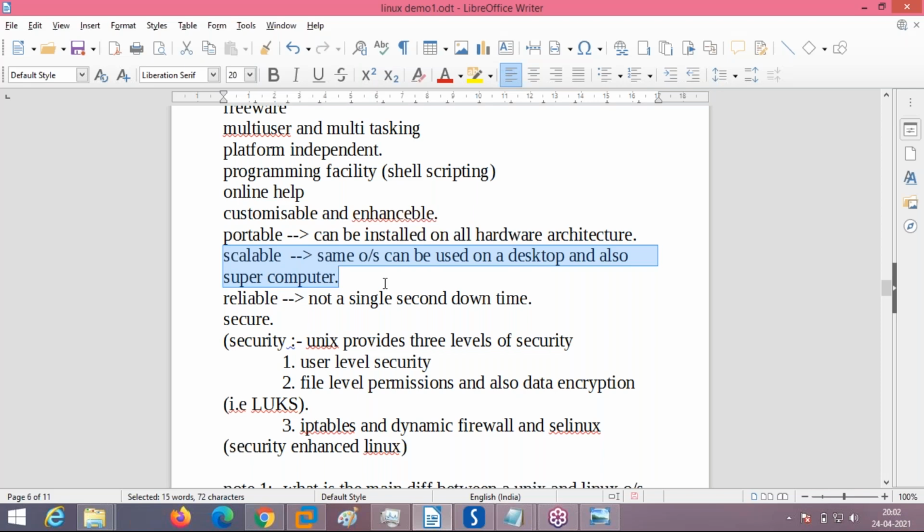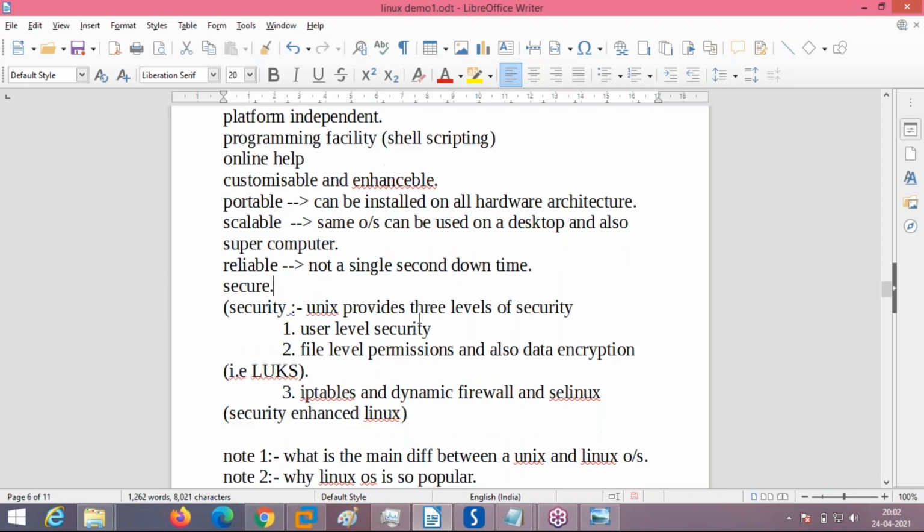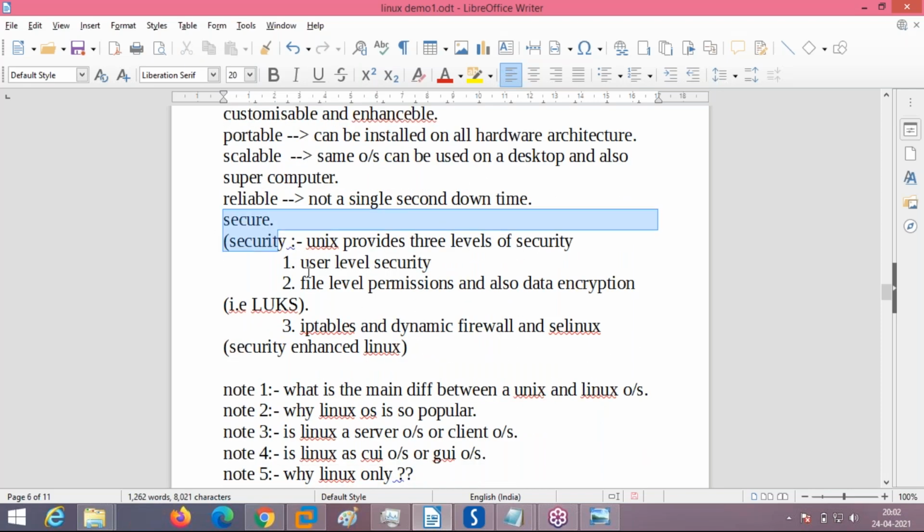Okay, same software, scalable, reliable, not even a single second of downtime. And the most important thing is Linux is the most secure operating system you can find. Windows is less secure. Linux is more secure. How? Security in Linux is provided on 3 levels.